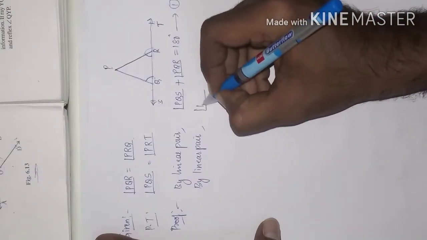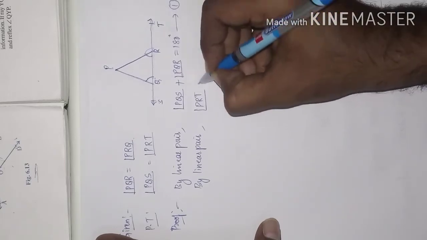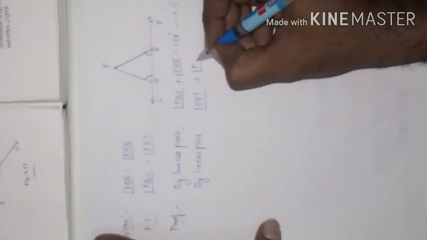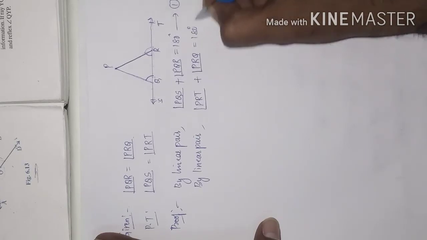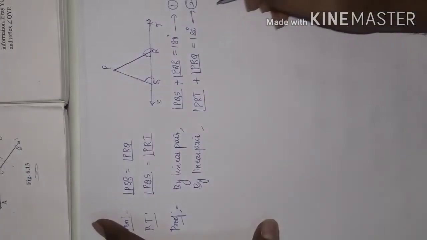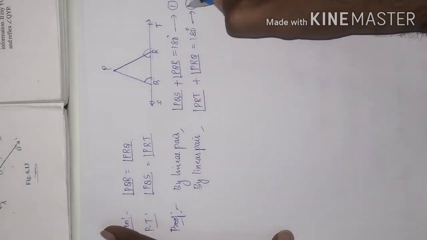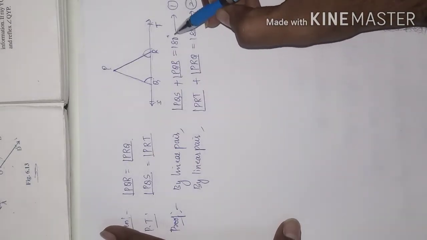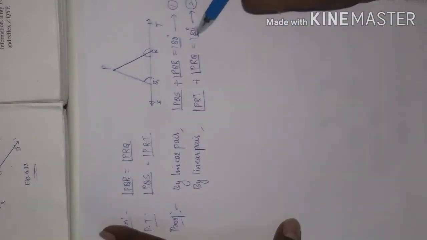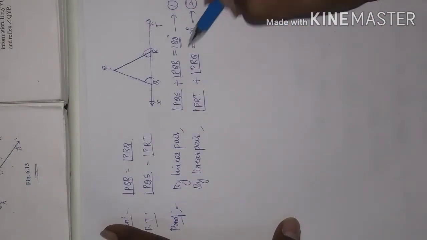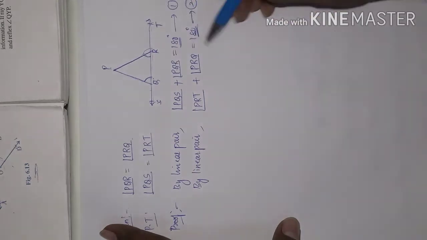So PRT plus PRQ is equal to 180 degree. Now equation 1 and 2, compare them, we can see that the RHS of both equations are equal. When RHS are equal in both equations, then LHS are equated. Yes or no?